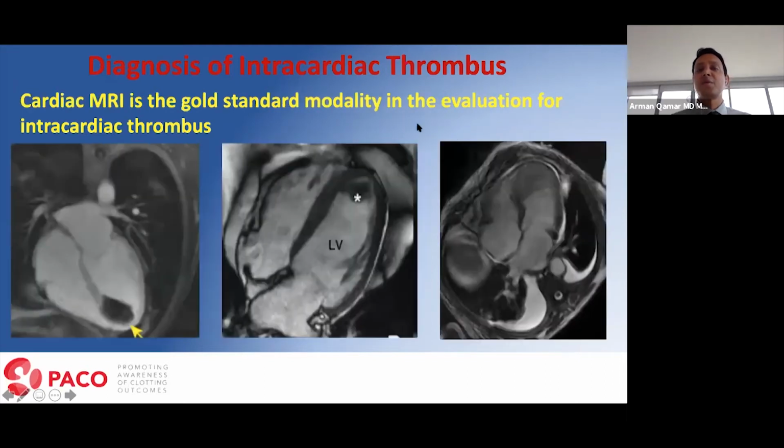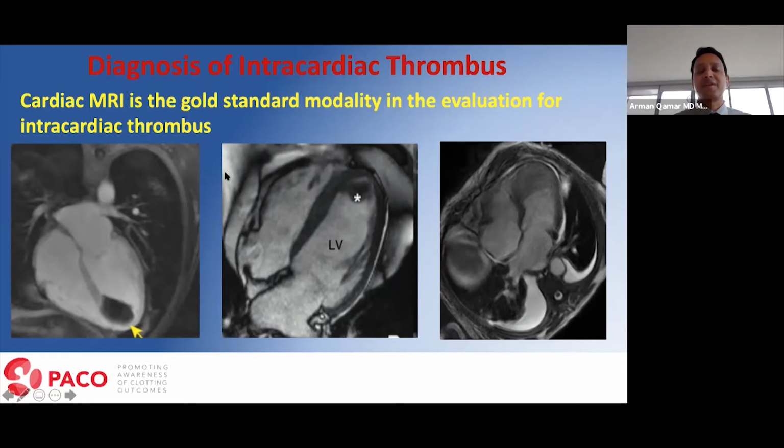Now, cardiac MRI is the gold standard modality in the evaluation of intracardiac thrombus. So when I have high suspicion that someone could have an intracardiac thrombus and I don't see it, or I don't see it too well on the echo, I always go ahead and get a cardiac MRI with contrast.